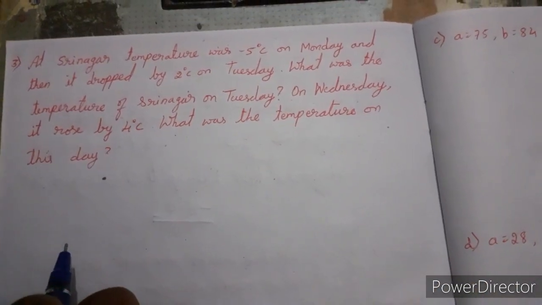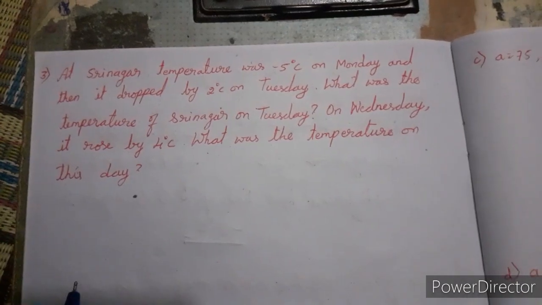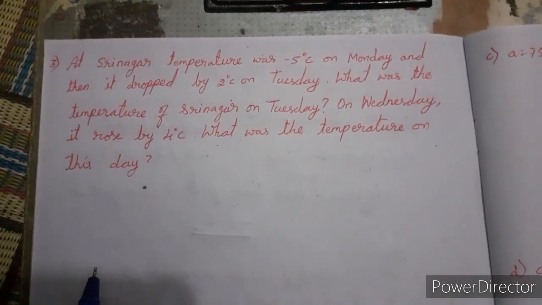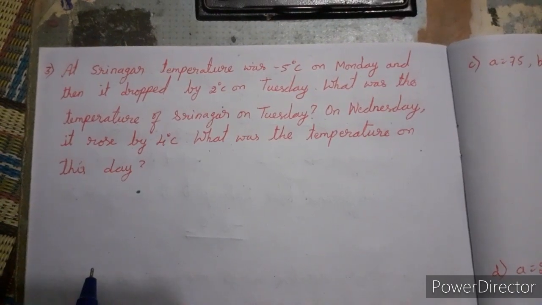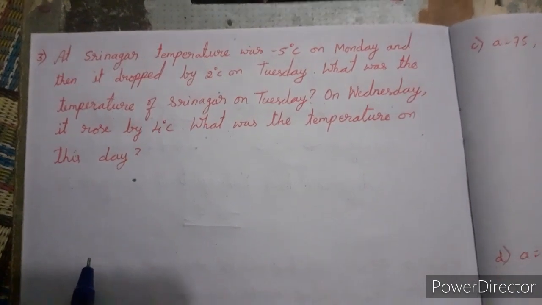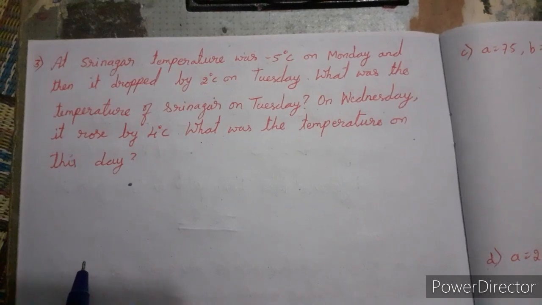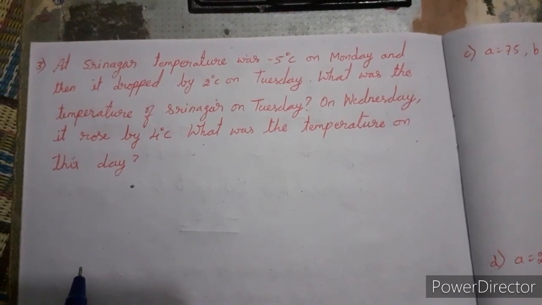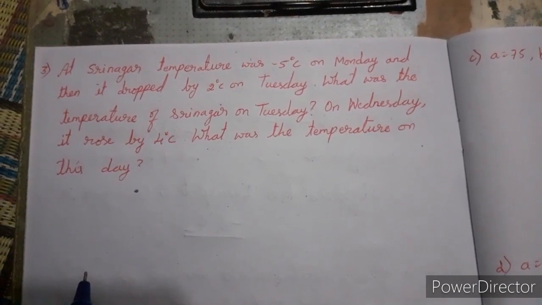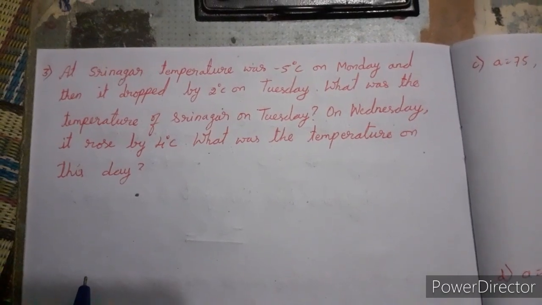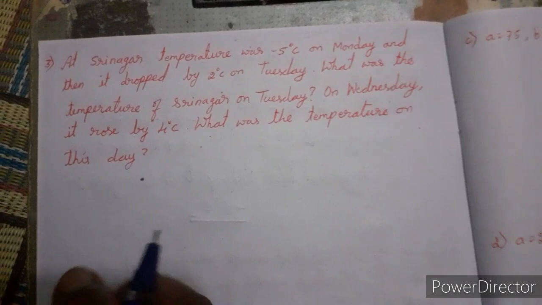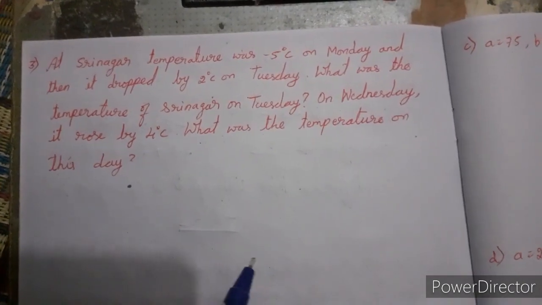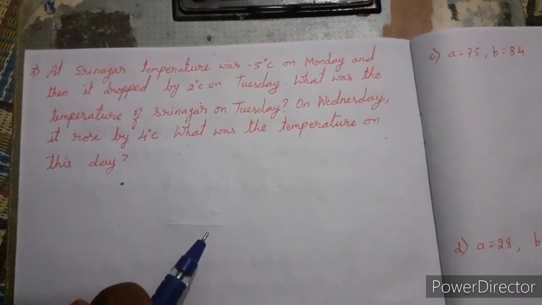Then third problem. At Srinagar, temperature was minus 5 degrees Celsius on Monday and then it dropped by 2 degrees Celsius on Tuesday. What was the temperature of Srinagar on Tuesday? On Wednesday, it rose by 4 degrees Celsius. What was the temperature on this day? See here, in Srinagar the temperature varies on Monday, Tuesday and Wednesday.